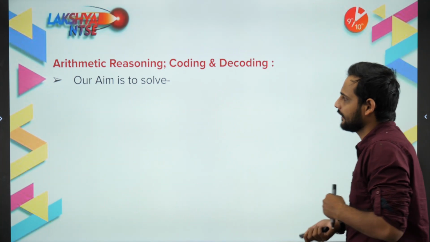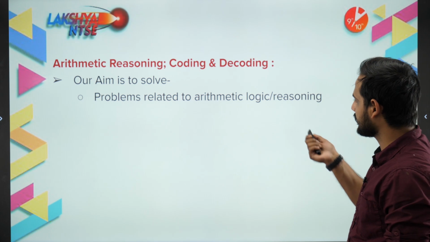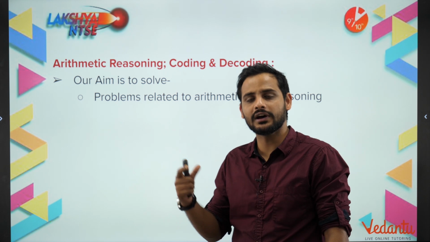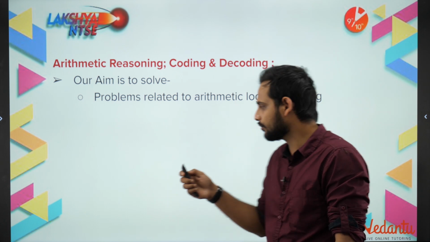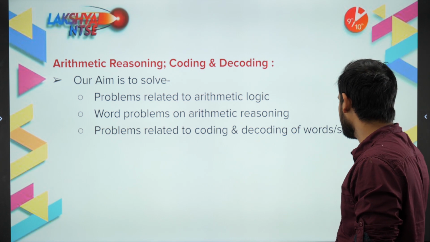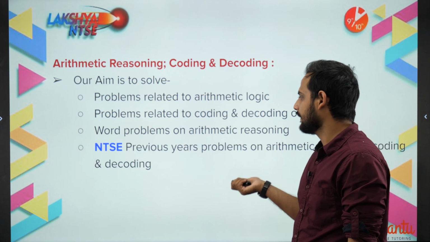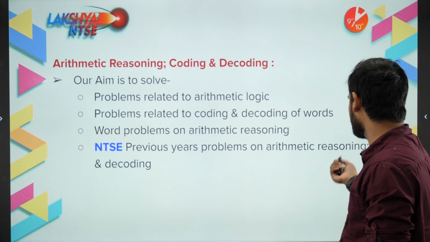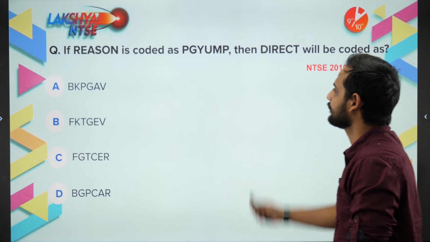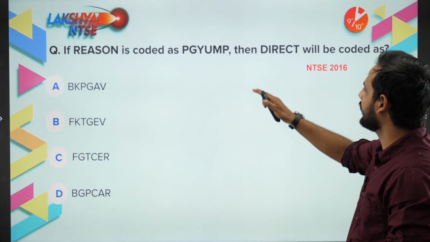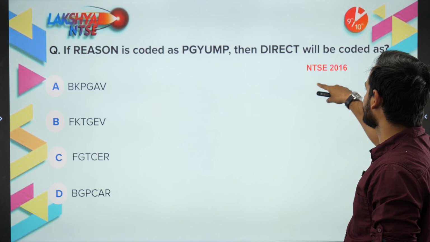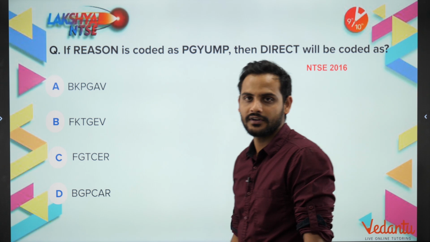So the first question is, okay, our aim is to solve problems related to arithmetic logic or reasoning. Like some statements will be given and you have to tell which of these is representing what value. Then word problems on arithmetic reasoning, problems related to coding and decoding of words or sentences, and NTSE previous year problems on arithmetic reasoning, coding and decoding. We will be solving everything. So the first problem: if REASON is coded as PGYUMP, then DIRECT will be coded as what? This is an NTSE 2016 question, right?